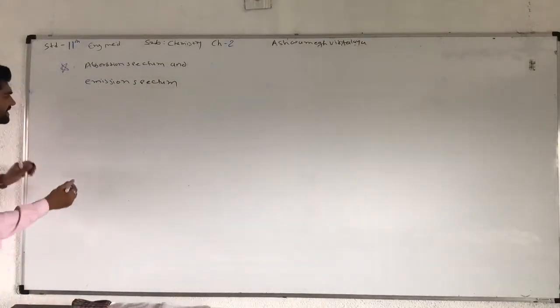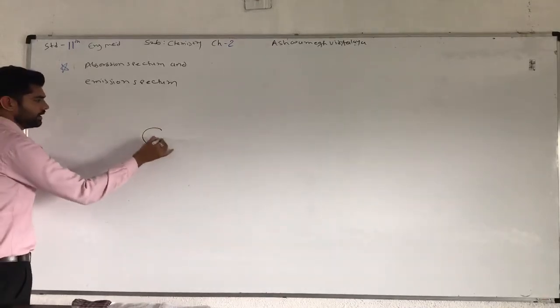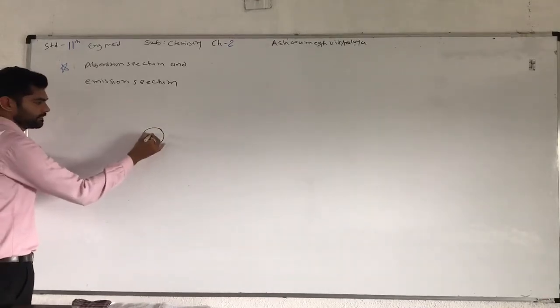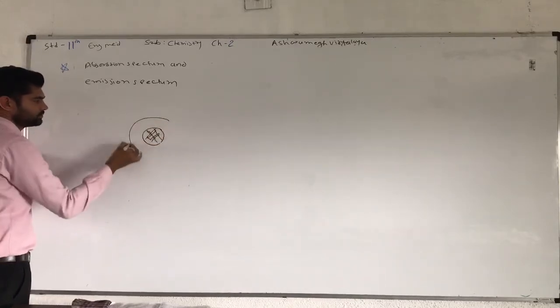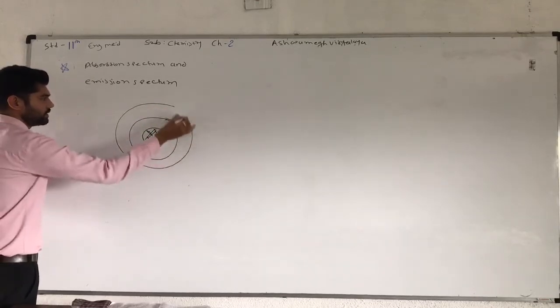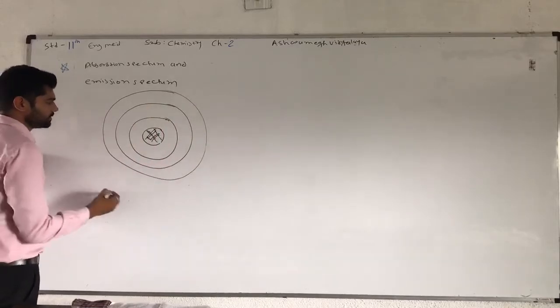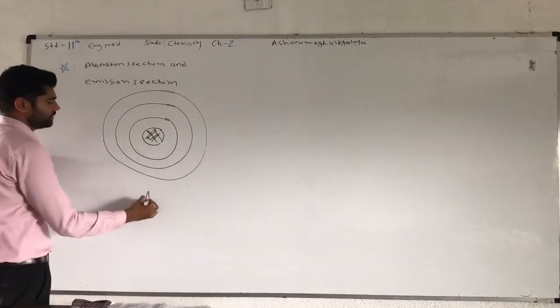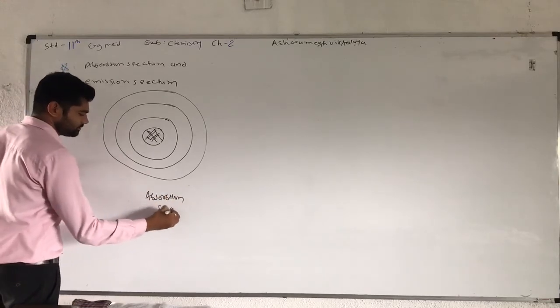So how can this effect be completed? Understand with one example. Here take one atom. This is the nucleus of the atom, the first orbit of electron. Here second orbit and third orbit. So here we understand absorption spectrum.